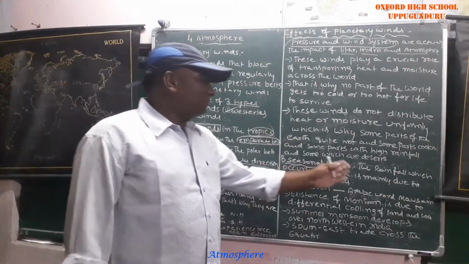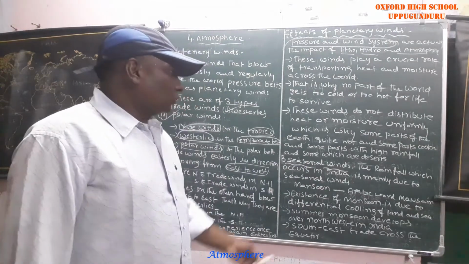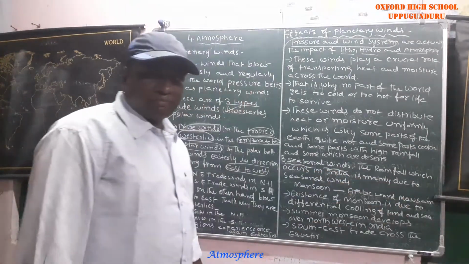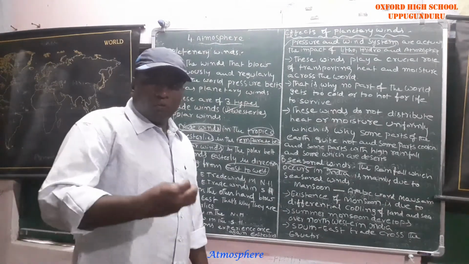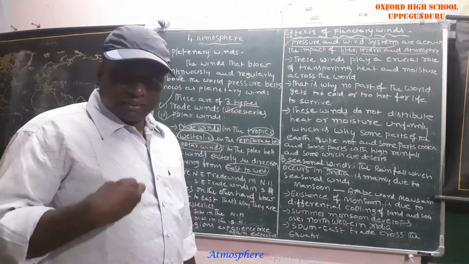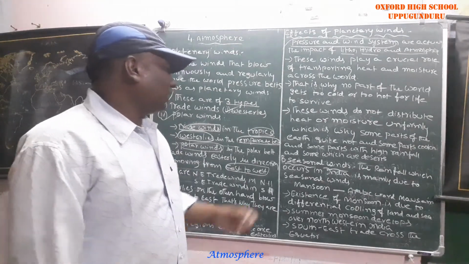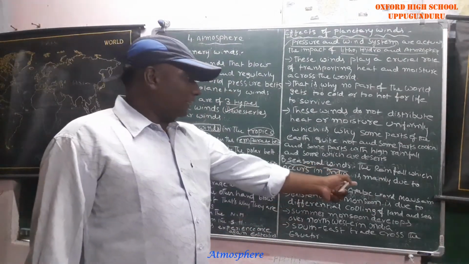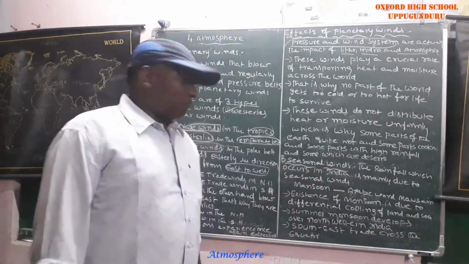Next, seasonal winds. The rainfall which occurs in India is mostly due to the seasonal winds. How do we receive rainfall? Due to the southwest monsoons, we receive the rainfall. The rainfall in India is mainly due to seasonal winds.